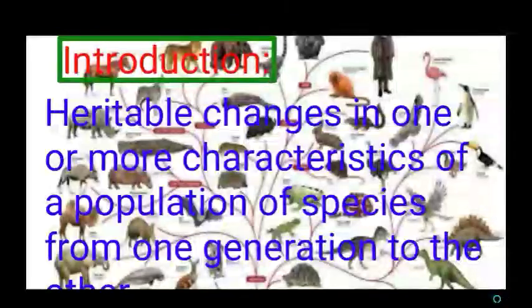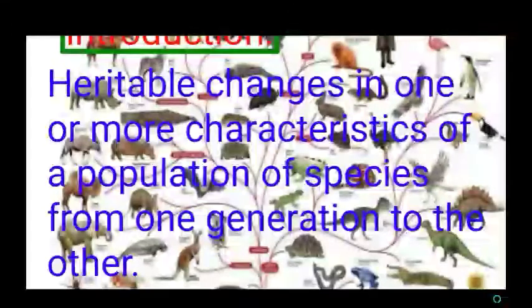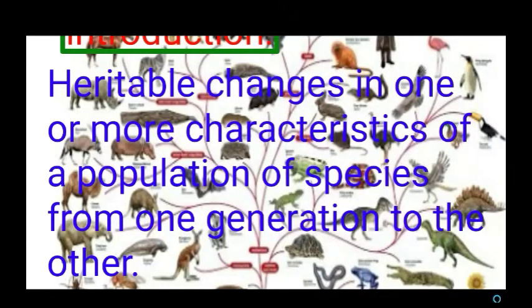So first is introduction. What do you mean by evolution? The term evolution is used to describe the heritable changes in one or more characteristics of a population of species from one generation to the other. What do you mean by that? As time goes on, new characters will develop among the population of the species. If those characters are heritable, they will pass from one generation to another generation. Thus it leads to the evolution of new species.